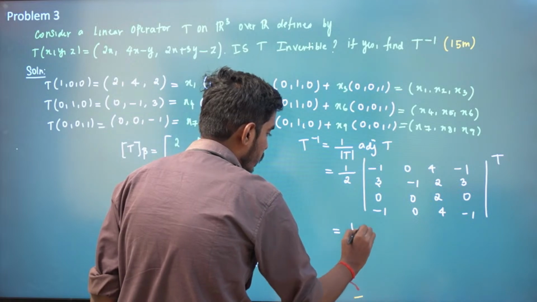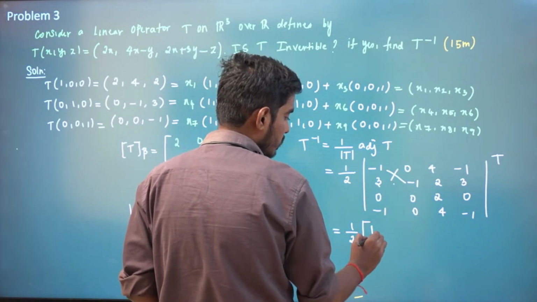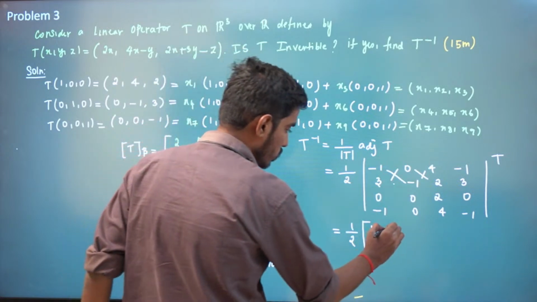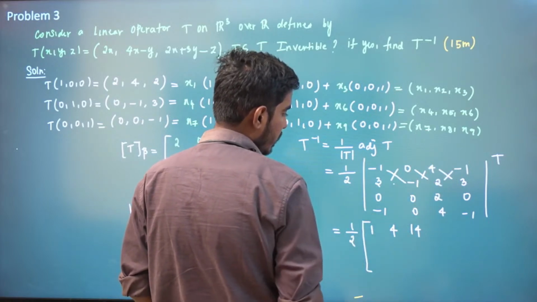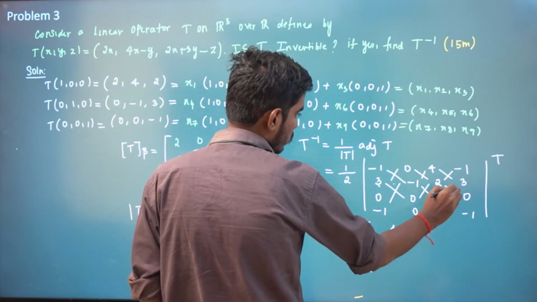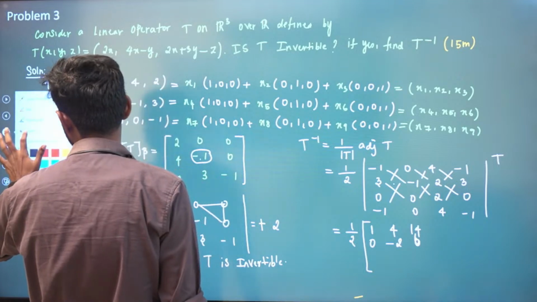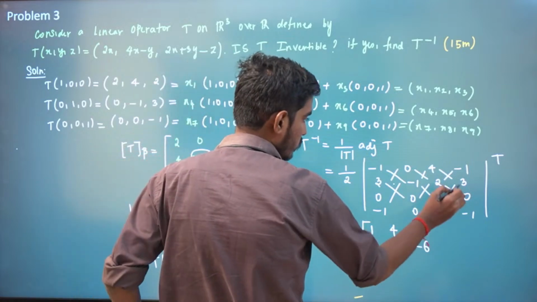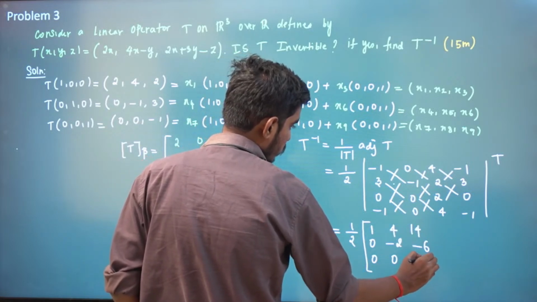So 1 by 2, so this minus this. So this is plus 1, 1 minus 0 is plus 1. In between you have to put minus sign. So 0 minus of minus 4 is plus 4. 12, 12 plus 2, 14. 0 minus 0, minus 2 minus 0, 0 minus 0, right, sorry, 0 minus 6. Minus 6, right? 0 minus 6. 0 minus 6, 0 minus 0, 0 minus 0, and then we have minus 2.